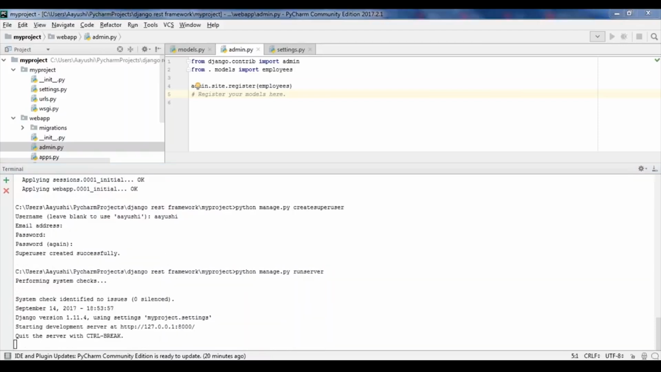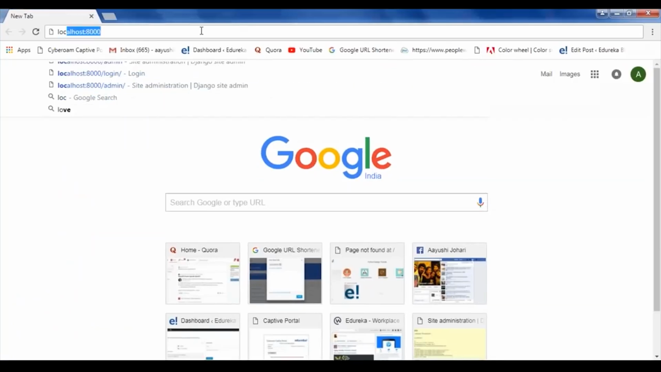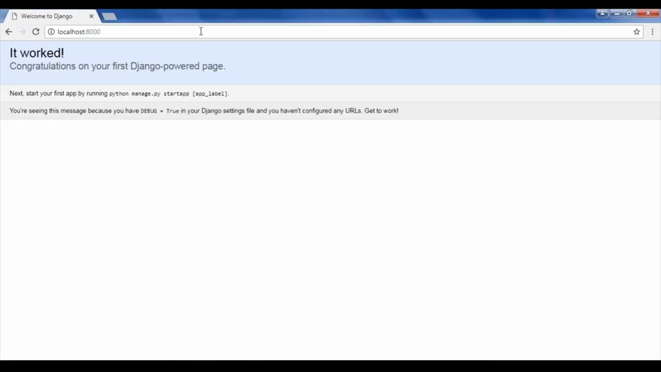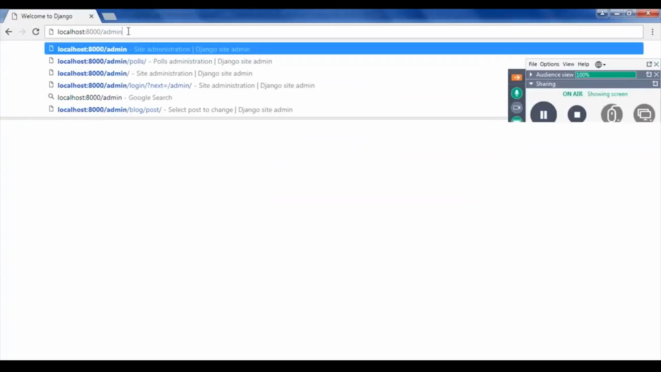Now it is successfully started. So I'll open my Google and I write it over here, localhost. So here, as you can see, there is no web page that can be displayed, but we do have a sweet admin page. So let me open the admin page for you.